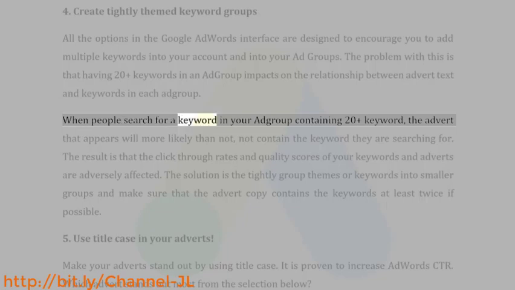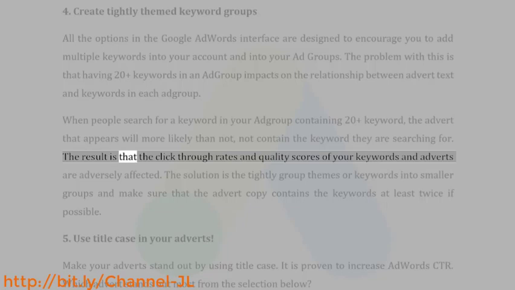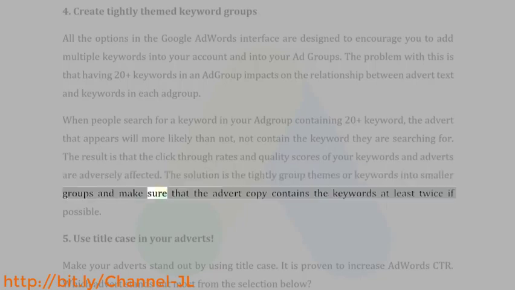When people search for a keyword in your ad group containing 20+ keywords, the advert that appears will more likely than not fail to contain the keyword they are searching for. The result is that the click-through rates and quality scores of your keywords and adverts are adversely affected. The solution is to tightly group themes or keywords into smaller groups and make sure that the advert copy contains the keywords at least twice if possible.